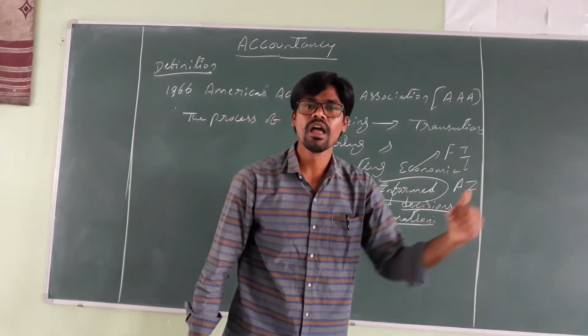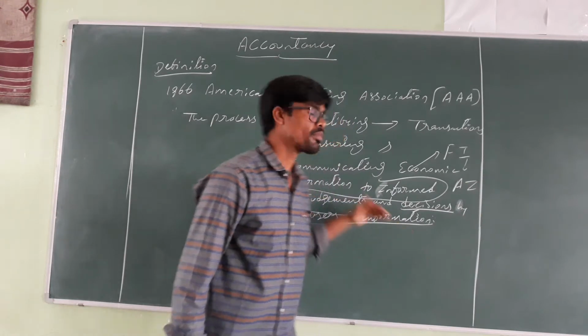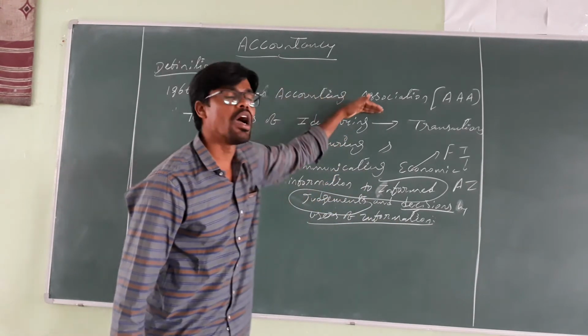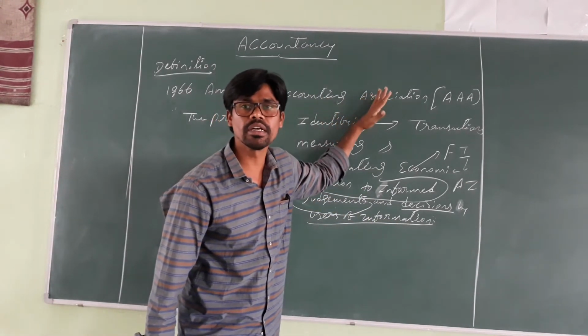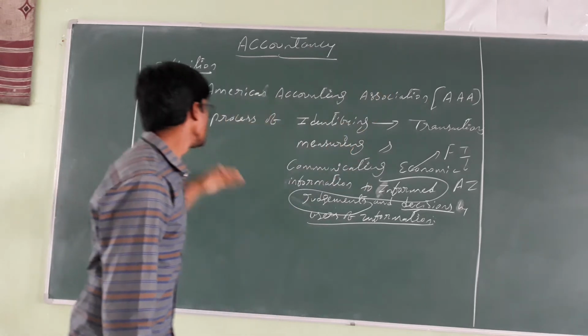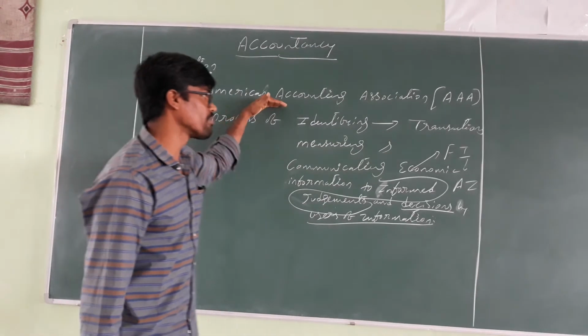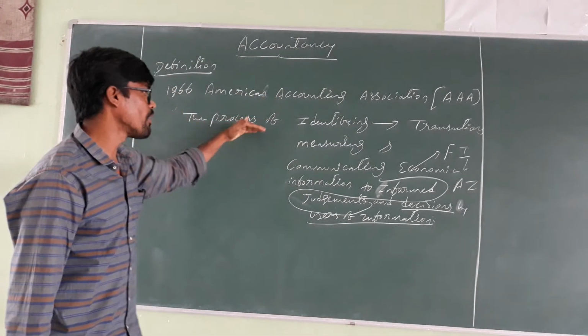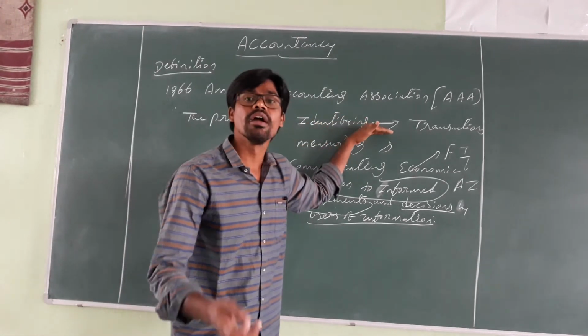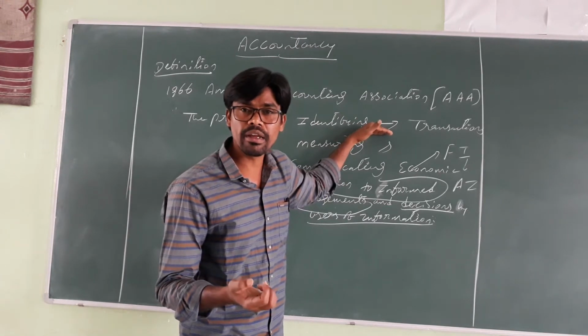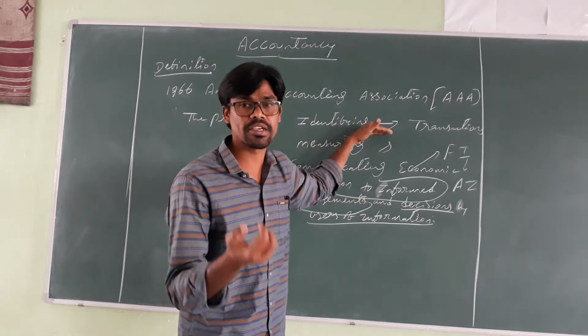In respect of various aspects. So this is about the definition as per the American Accounting Association. Are you clear? Okay. In the year 1966, the American Accounting Association defined accounting as the process of identifying, that is, determining. What they are determining in a business unit is transactions.